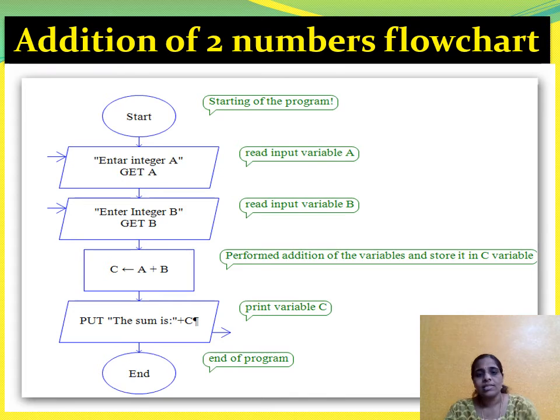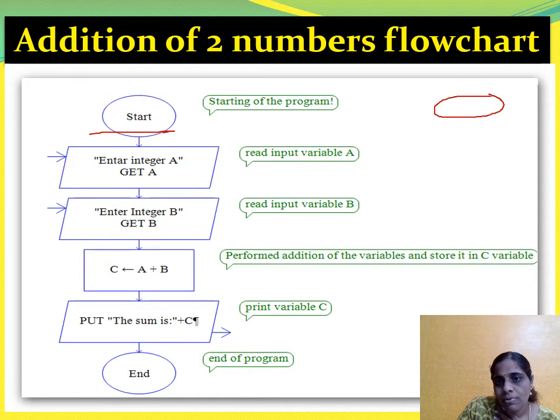Listen, I have given you one example here. Start: I told you, you have to use only this oval symbol for start. S-T-A-R-T.